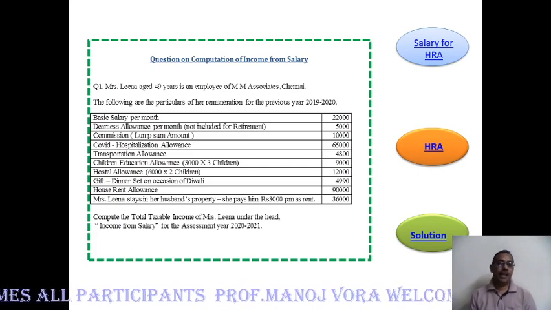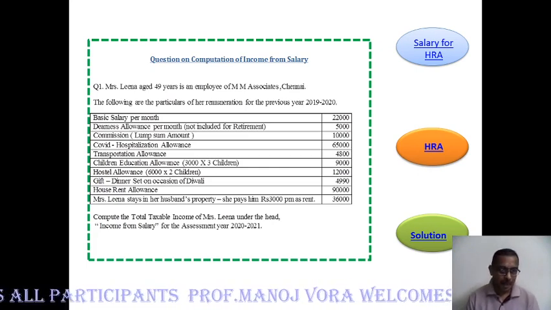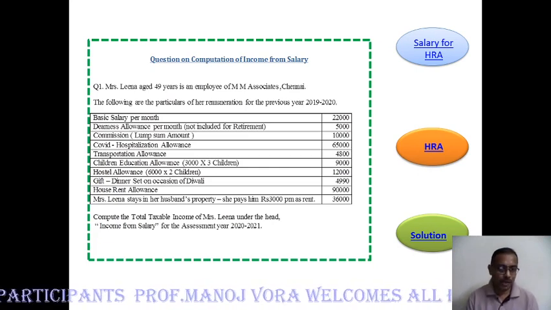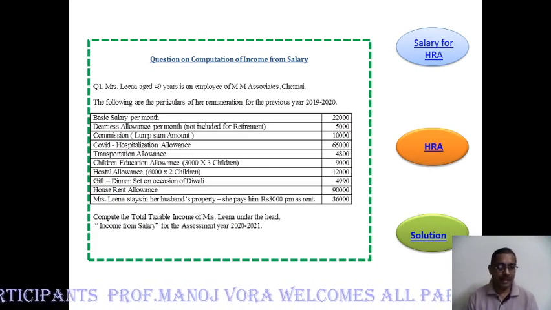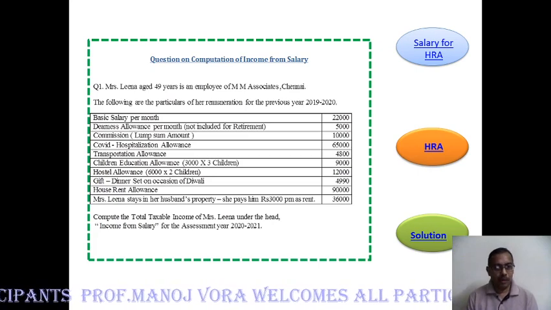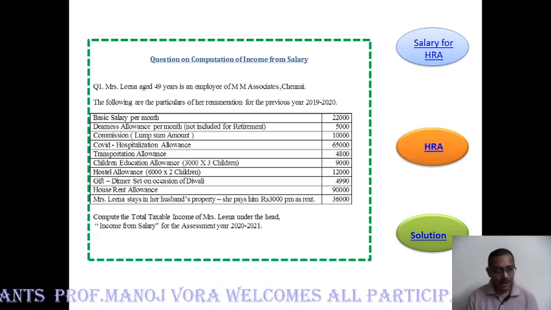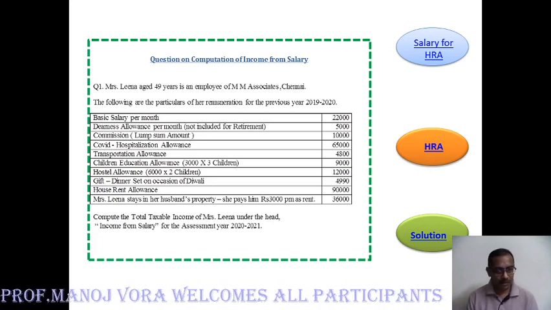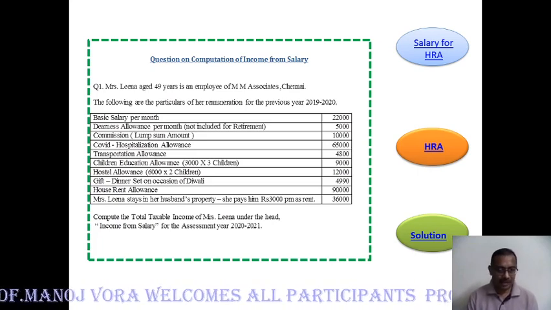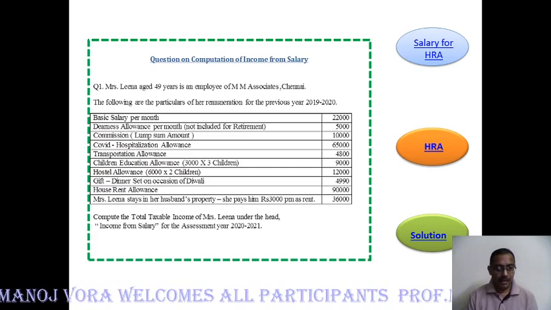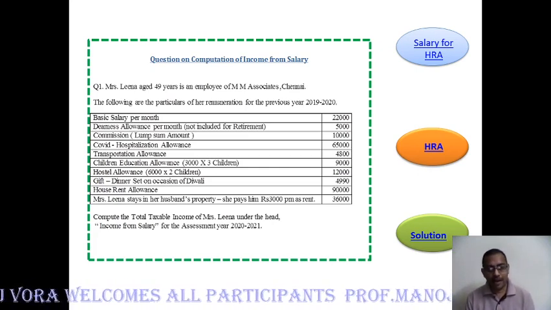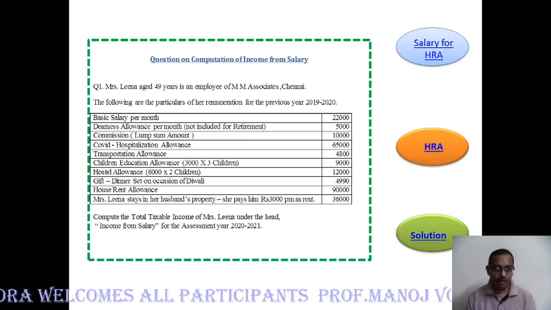Now this is a small sum of an employee who is working with Associates. You can see the question displayed on the screen. His basic salary per month is 22,000. Dearness allowance per month, they have given something in bracket, not included for retirement, 5,000.